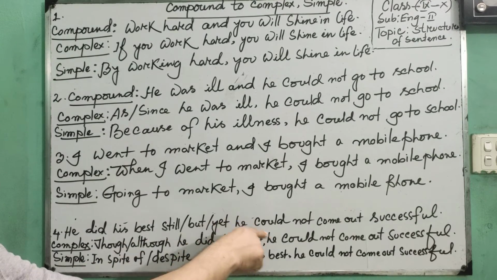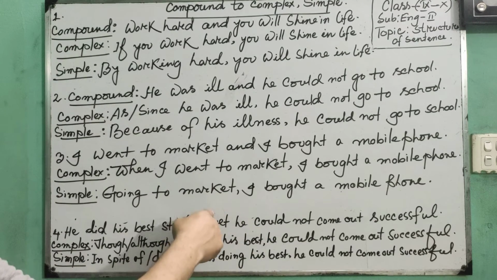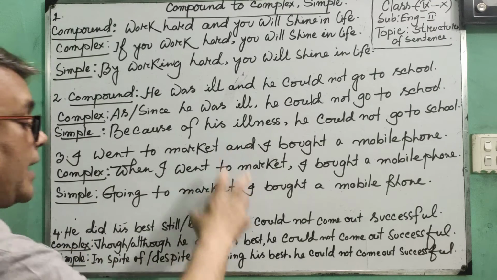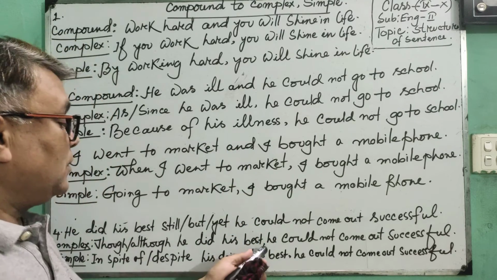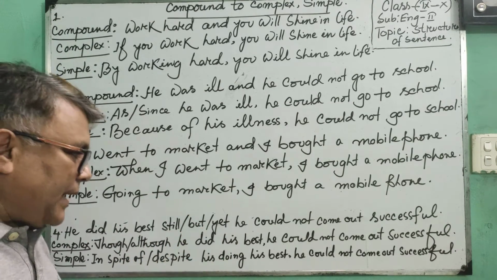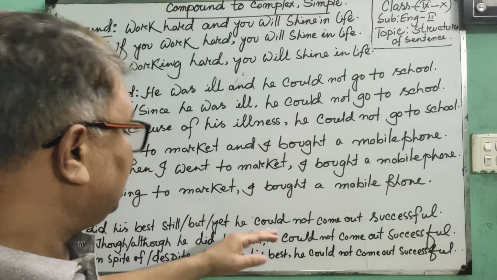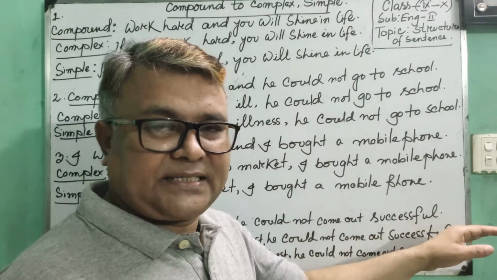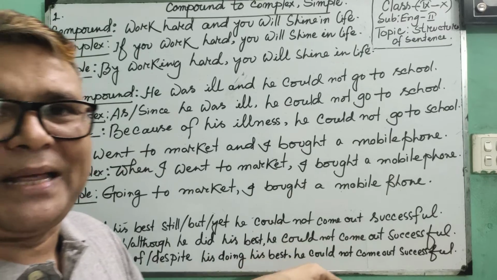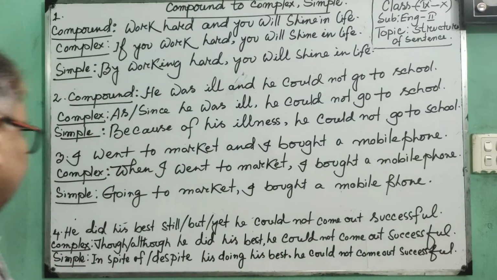Then you have to omit all sorts of conjunction, that means still, but, yet. Then you have to place a comma in place of still, but, yet. Then you have to use he could not come out successful. Then you have to use the subordinate clause, but the subordinate clause should be placed unchanged.